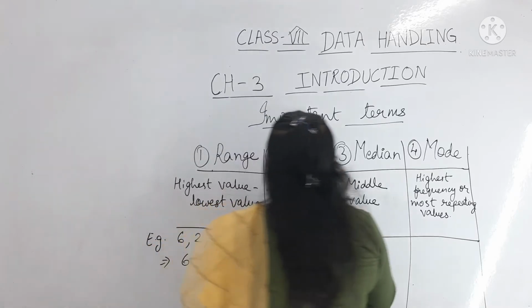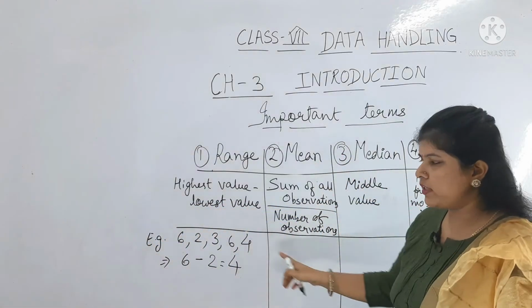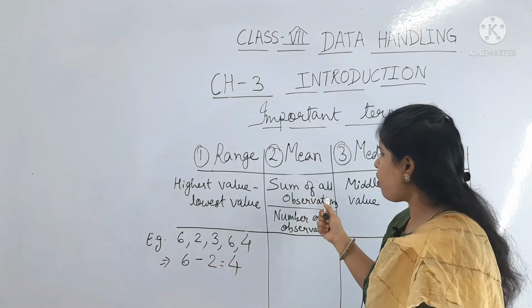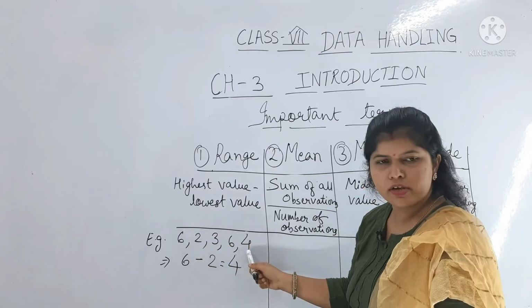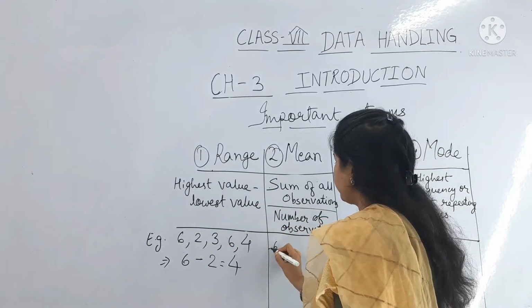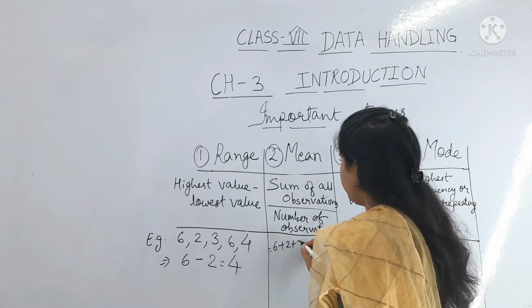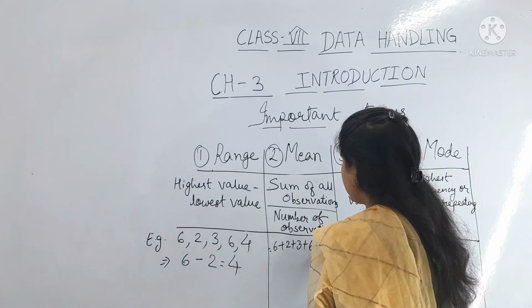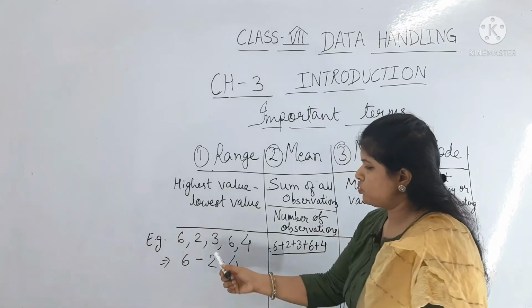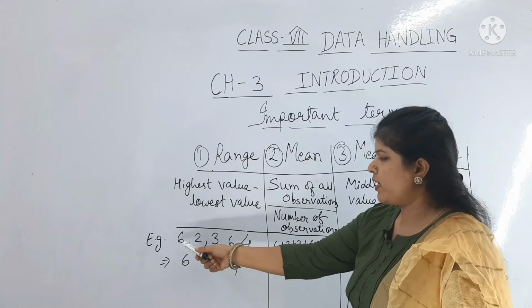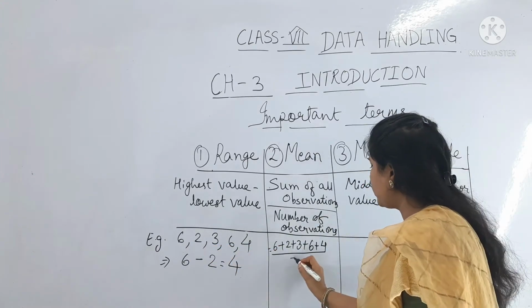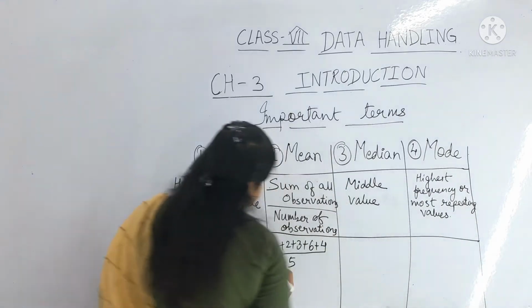For the same example, I will calculate the mean. Here is the formula: sum of all observations. These are the observations, we have to sum all: 6 plus 2 plus 3 plus 6 plus 4, divided by number of observations. How many numbers? 1, 2, 3, 4, 5. So here I am taking 5 values.